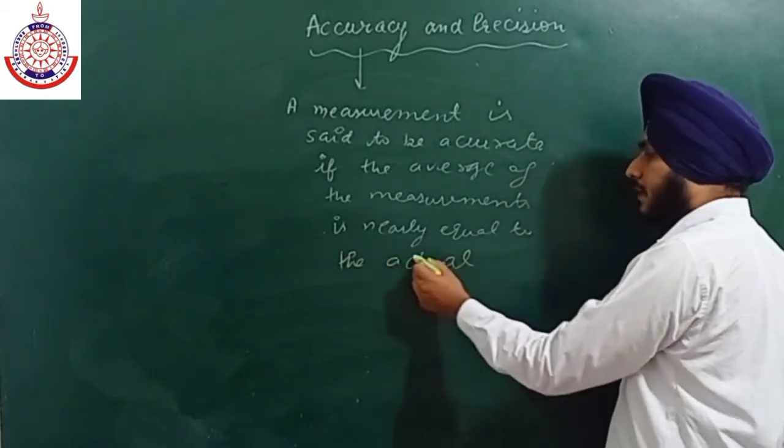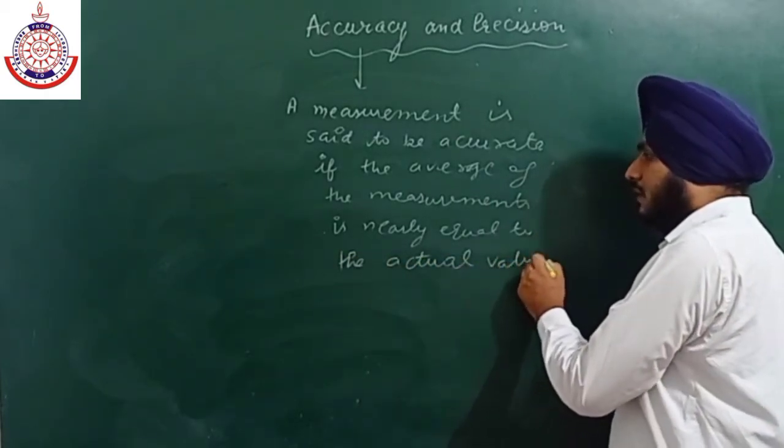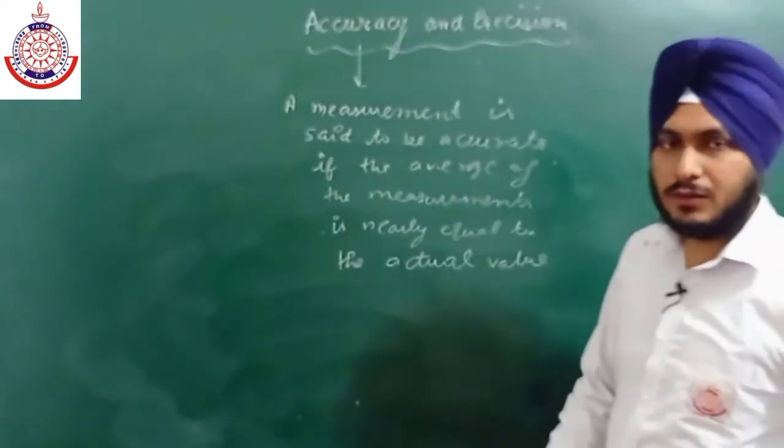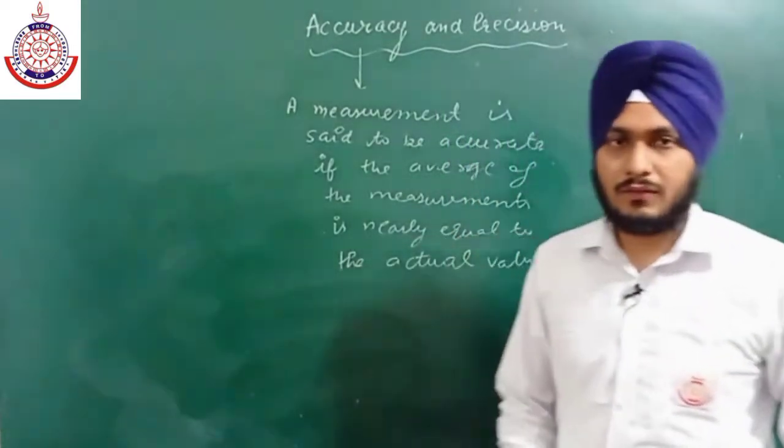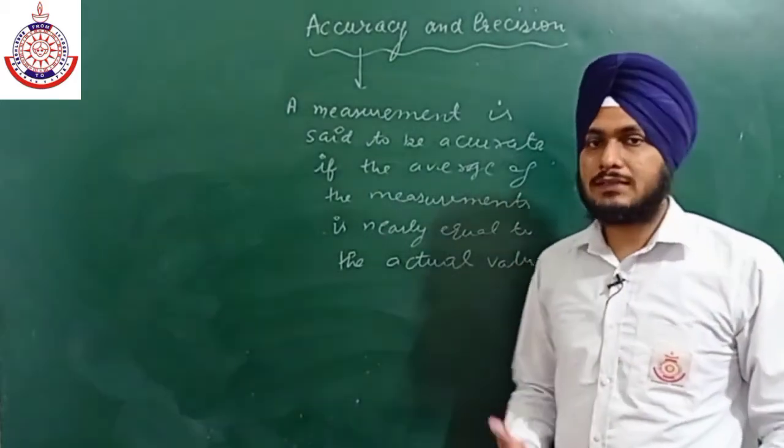Okay, if the average of the different measurements is equal to the actual value, then we call it accurate.